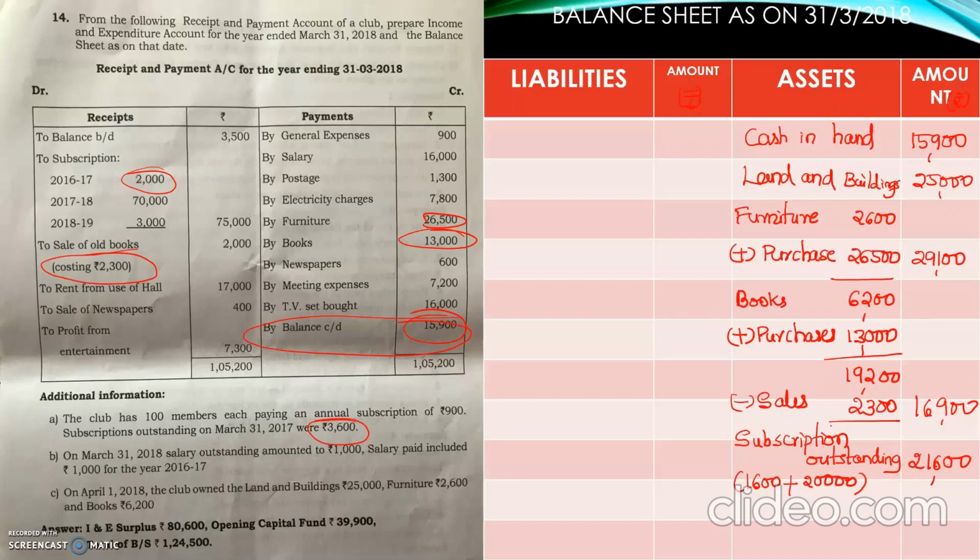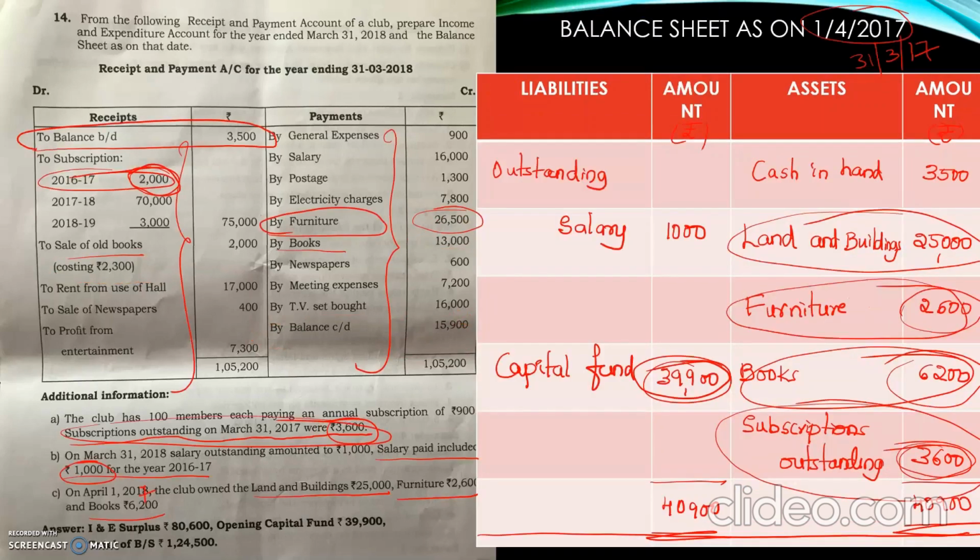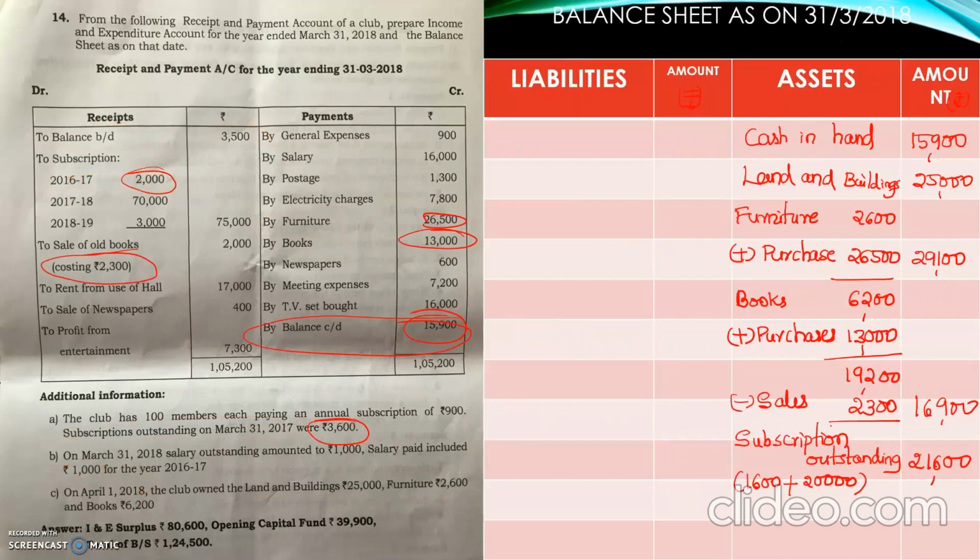Okay, next again see the old balance sheet. There is capital fund. Capital fund how much? 39,900. So starting capital fund with opening balance 39,900. So now any capital receipts in the current year will be added to capital fund. But in this problem, we don't have any capital receipt.